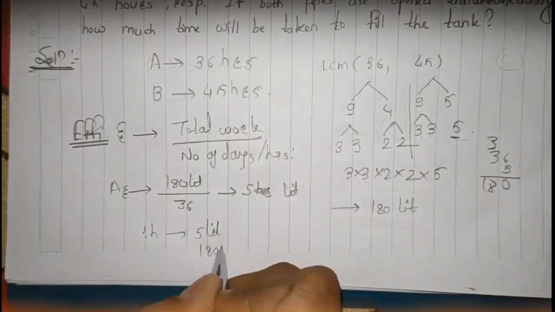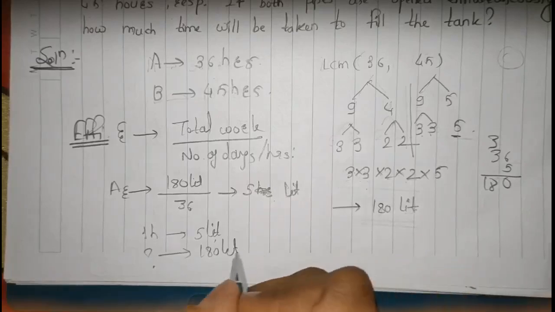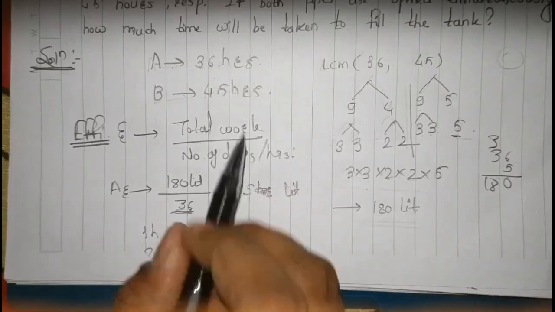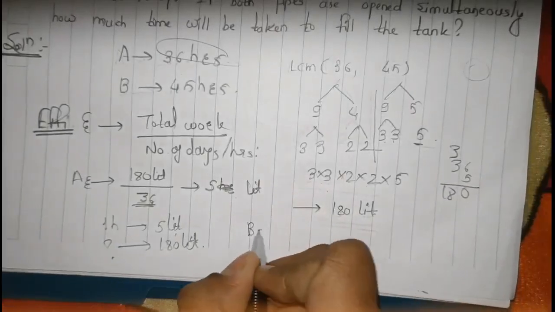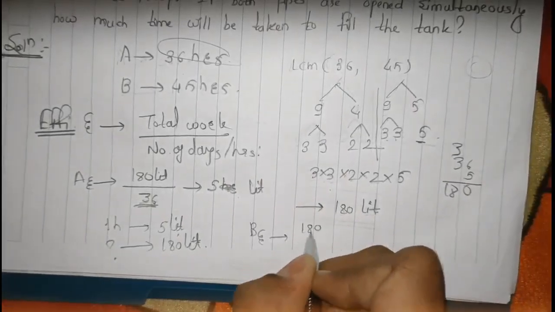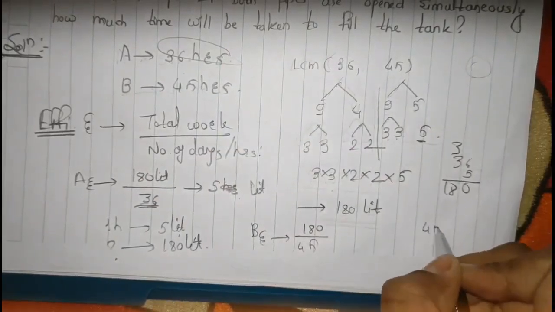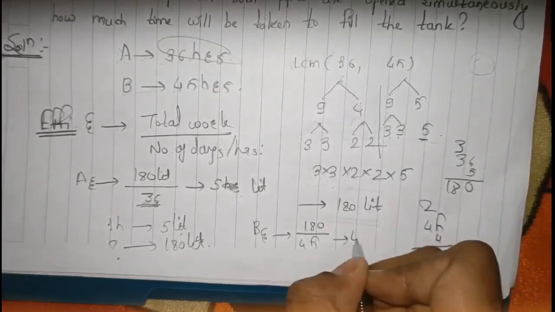So in 1 hour it is 5 liters. Total is 180, right? So the total 180 liters will be filled in 36 hours, which is already given, right? Now similarly for B's efficiency, it would be 180 upon 45, right? 45 times 4 is 180.